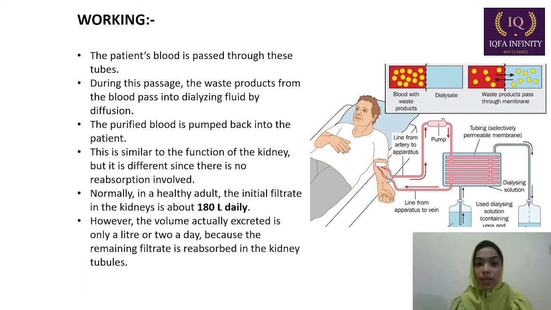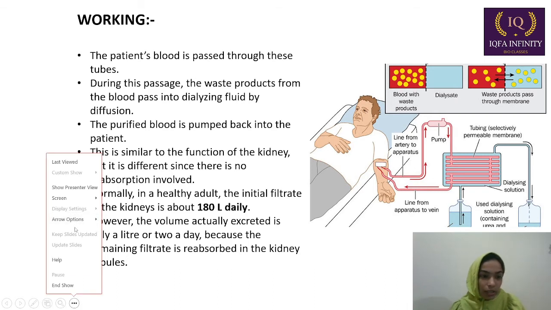The patient's blood is passed through these tubes. There are several steps in which the complete process takes place. The first step is that the patient is lying on the bed, and then the patient's blood is taken out.